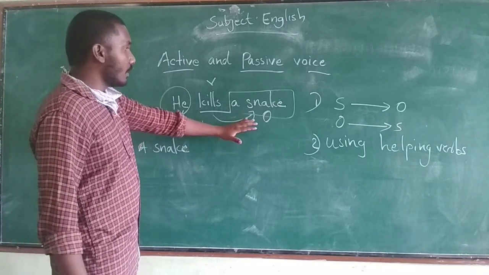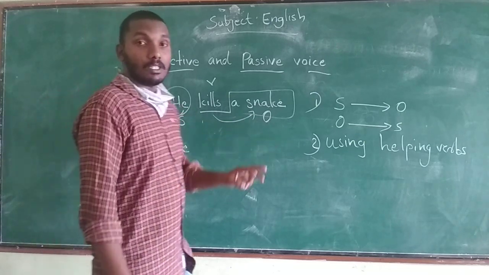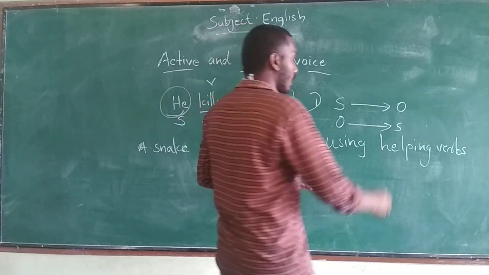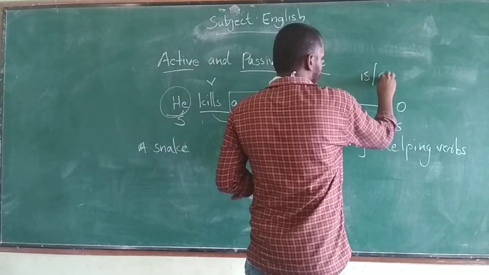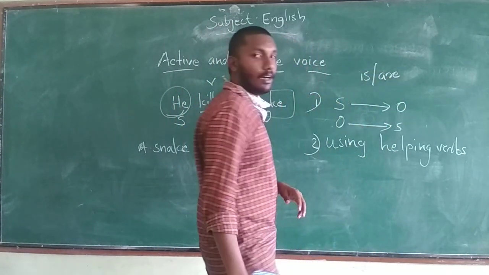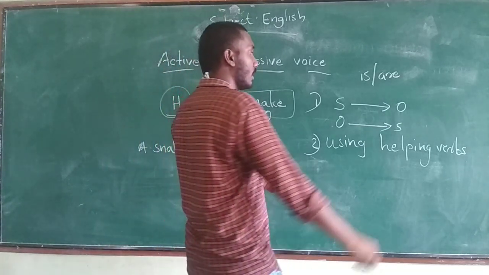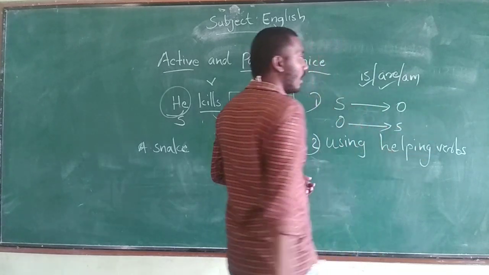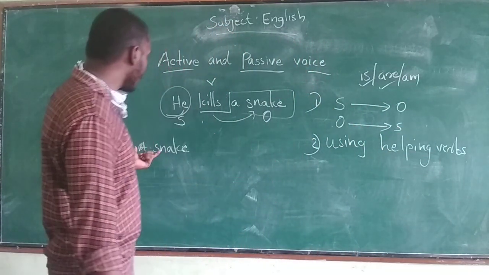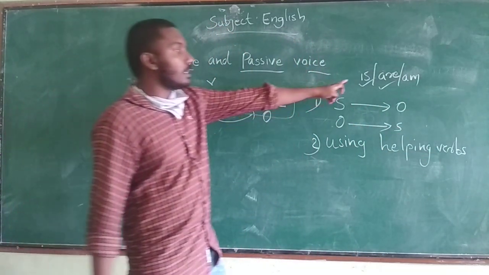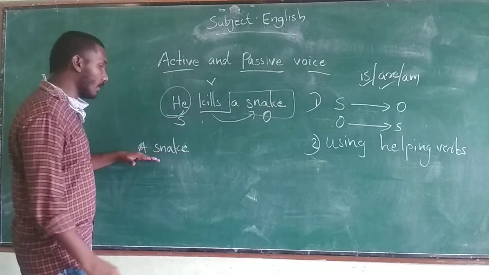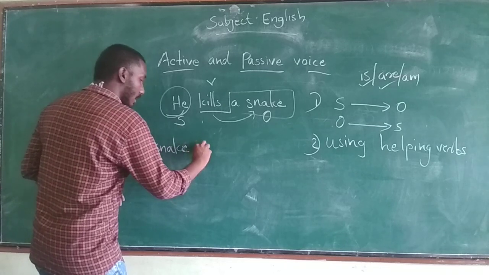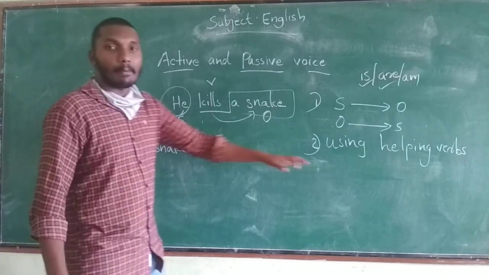As we know, in simple present tense we can use helping verbs like is, am and are. Generally we are using is and are in a sentence. Here the object is singular, therefore we use is. A snake is. We use the helping verb.